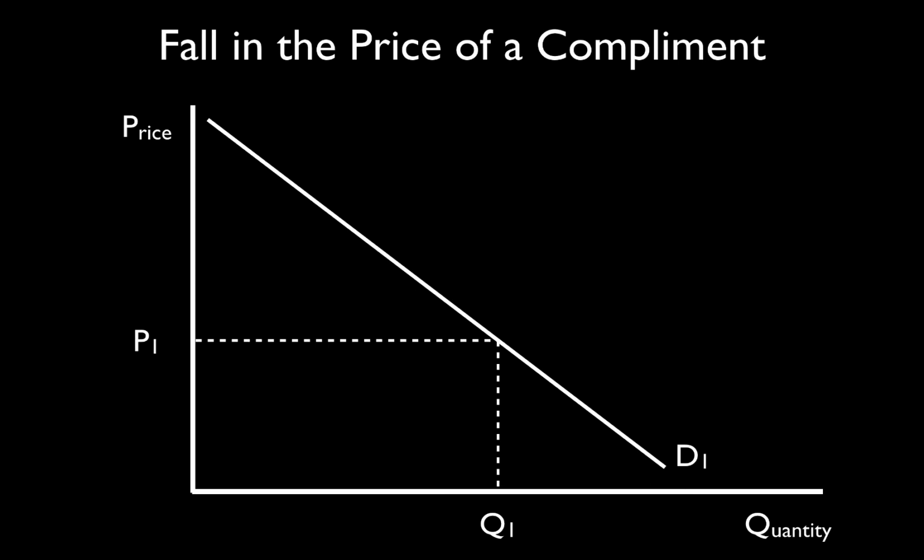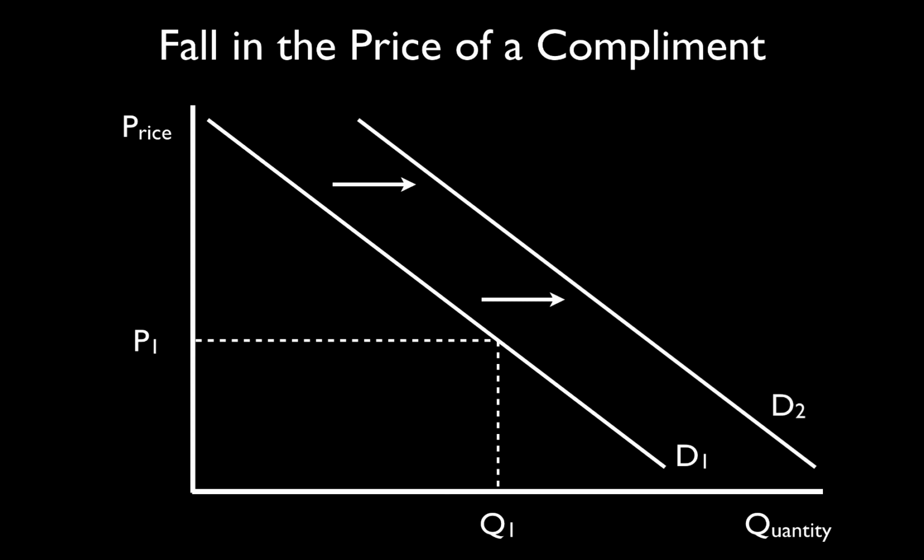Now, this here is the demand for big cars. So what happens to the demand for big cars, assuming they're petrol cars, of course, if the price of petrol, a complement, falls? Well, if the price of petrol falls, it is cheaper to operate a big car. And as such, people will respond to incentives and potentially buy more cars. This may lead to an outward shift in the demand curve for big cars. And we say at every effective price, more big cars are bought following a fall in the price of petrol.